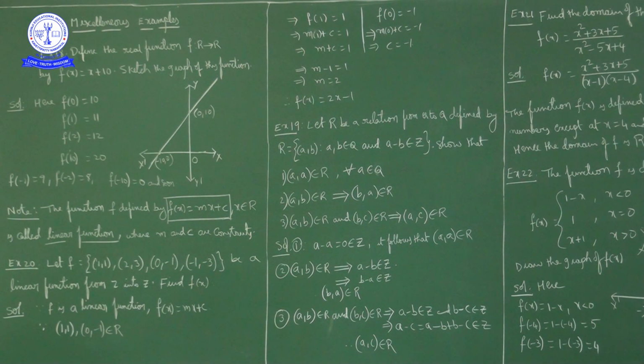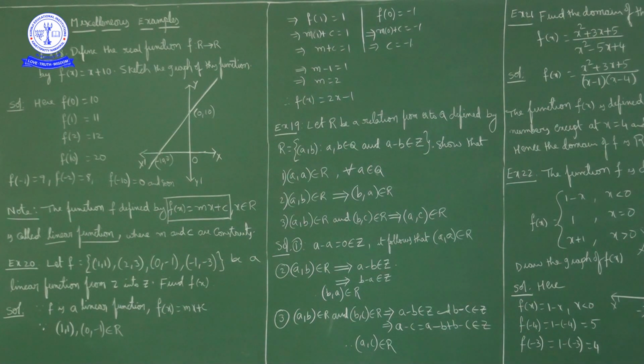Next question. Let f be the set containing the ordered pairs (1, 1), (2, 3), (0, minus 1), and (minus 1, minus 3), a linear function from Z to Z, meaning a linear function from integers to integers. Find f of x. We have to find what that function is.